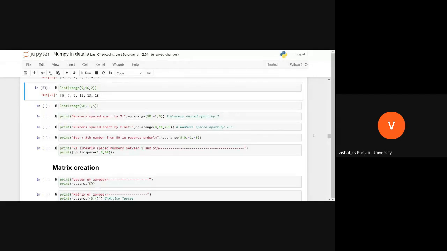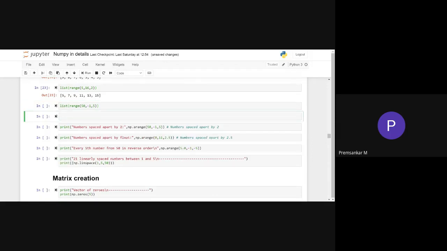Now there is a second function, that is linspace. What is linspace doing? I can say this is similar to the arange function, but we will see what the difference is.